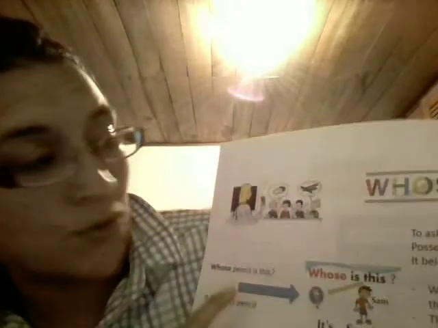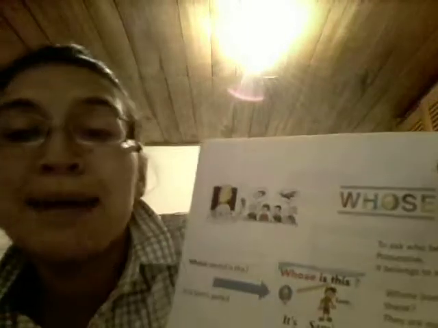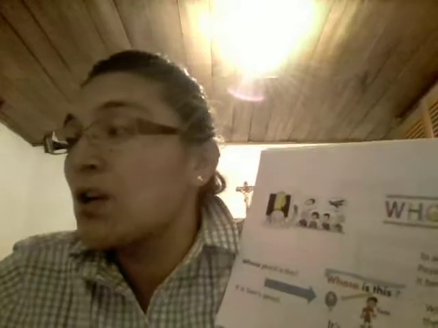Okay, and our next WH word is whose. We use this type of word to ask who something belongs to. It's a possessive. So, for example, whose notebook is this?